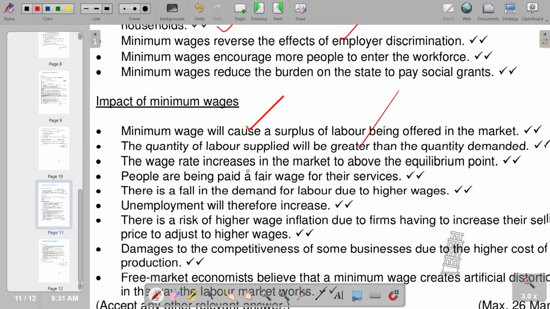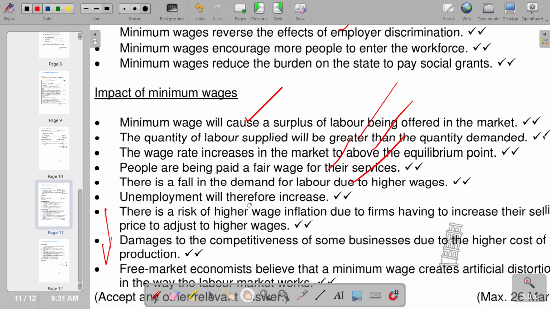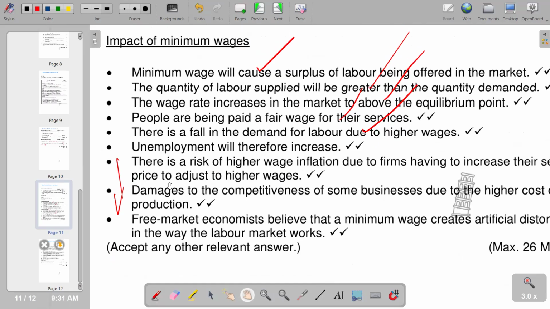The wage rate increases in the market to above the equilibrium point, which is clear. The people are being paid a fair wage for their services. There is a fall in the demand for labor due to higher prices. So we've got further impacts of minimum wages that we can also include. So with that, we move on to the additional part, which is